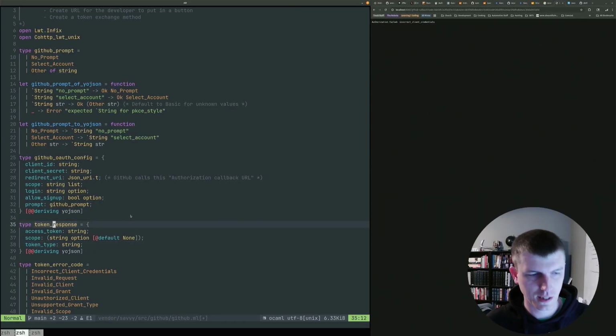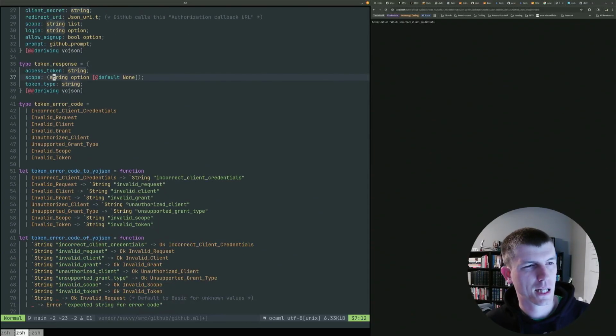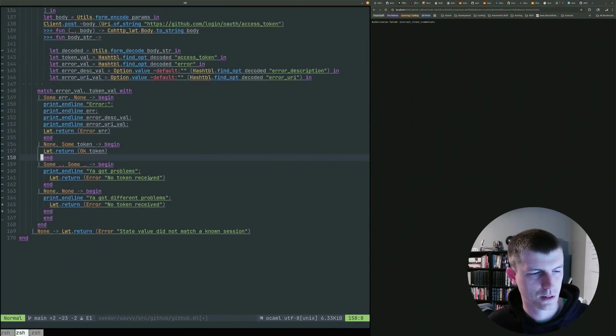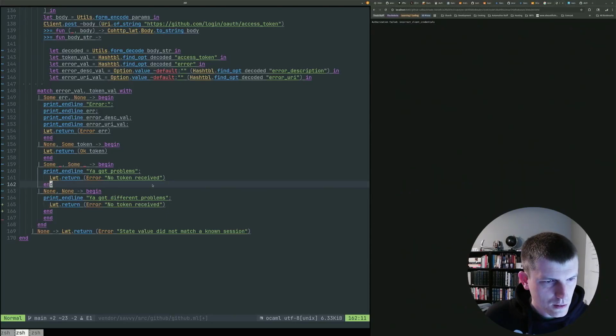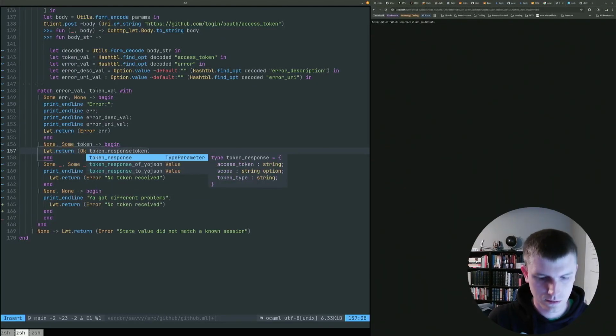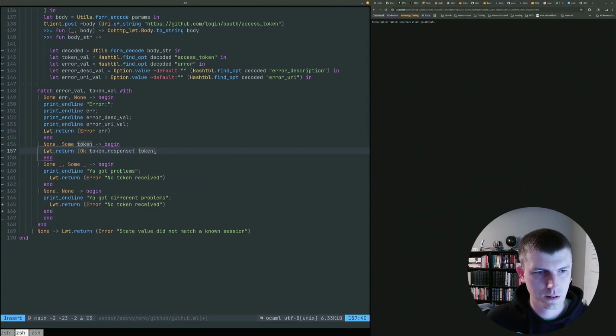Is there a way to just make, we got this type. Can I just make a struct, directly define a struct? Let's see. Where is it? Right here. Can I just do something like token response and then opening?